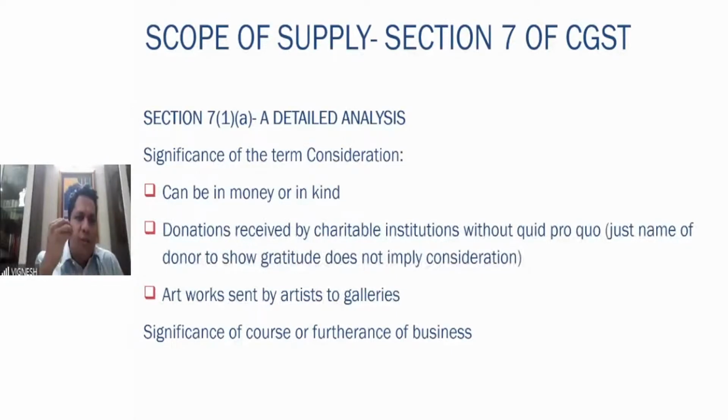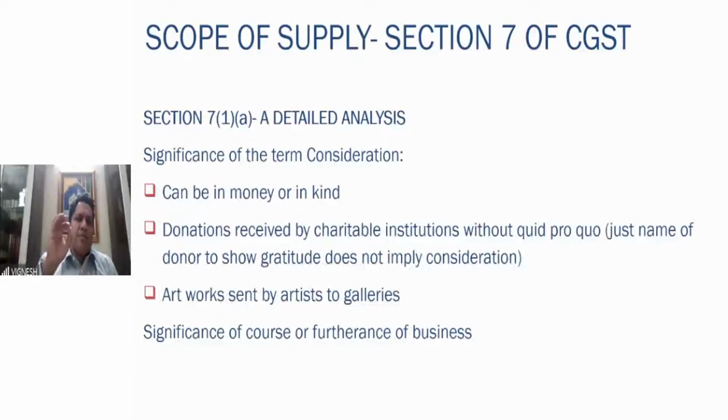On the fridge it is written, thanks, say, let us assume the person who's donating is one Mr. Ram Krishna Shukla. So Ram Krishna Shukla has donated this fridge. On that fridge it is written, thanks for your support, Mr. Ram Krishna Shukla, as in the charitable institution is thanking Mr. Ram Krishna for donating this fridge. Is there a consideration? Very, very interesting point.